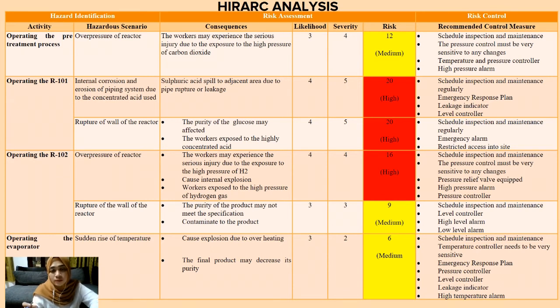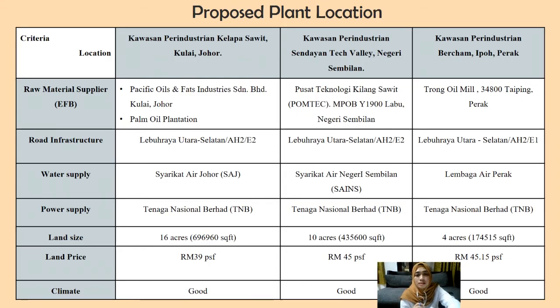Okay, next, this is our proposed plant location. There are three proposed plant locations, which are Kawasan Perindustrian Kelapa Sawit Pulau Johor, Kawasan Perindustrian Sendayan Tanjung Valley, Negeri Sembilan, and Kawasan Perindustrian Bercham Ipoh, Perak. These are the criteria that we consider: the raw material supplier, road infrastructure, water supply, power supply, land size, land price, and the climate.